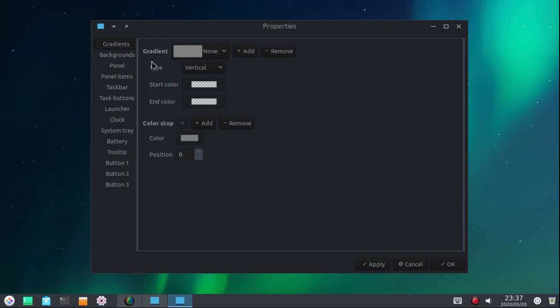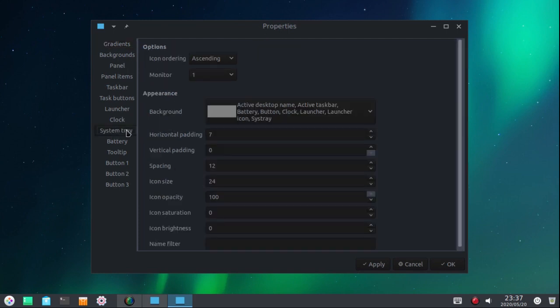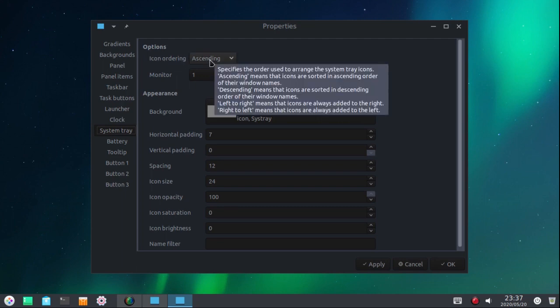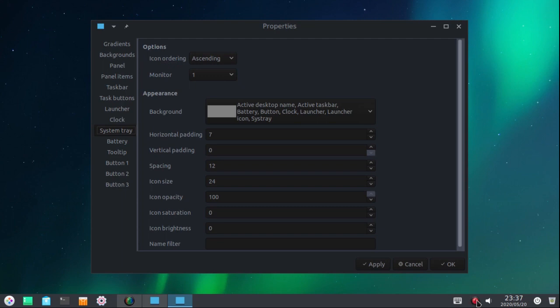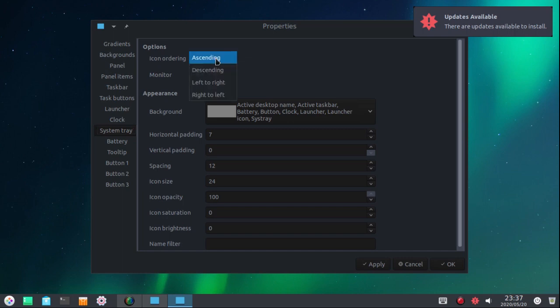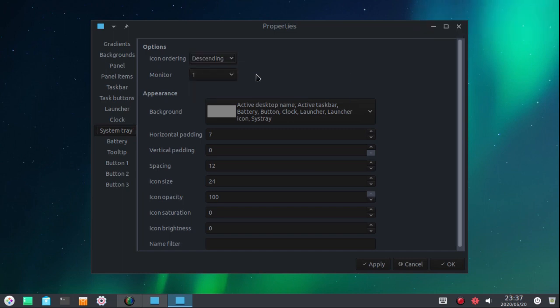Now the first option, if you come down here to the system tray, over here on the left hand side in this properties window, click on system tray, and right here where it says icon ordering ascending, if you pay attention now, see the volume icon is on the right, and this is simple screen recorder, and now the update notifier has popped up. Change that from ascending to descending and hit apply.